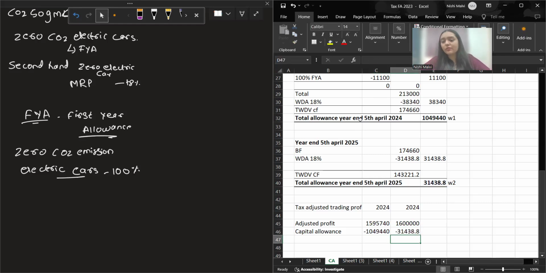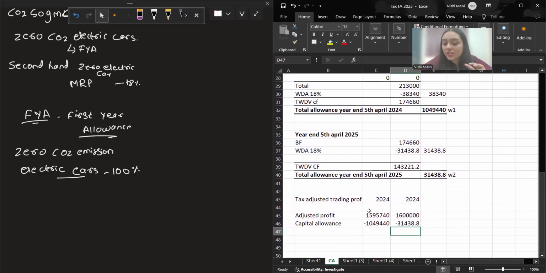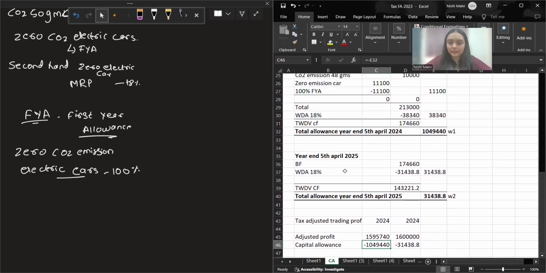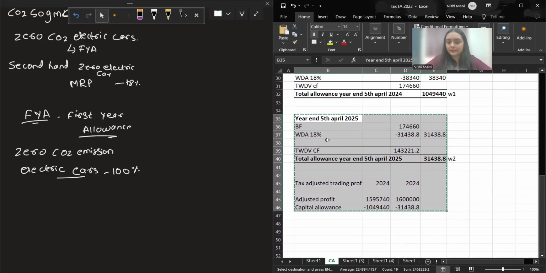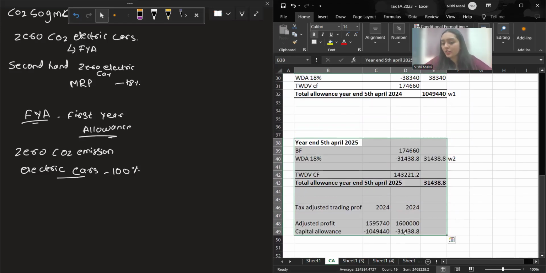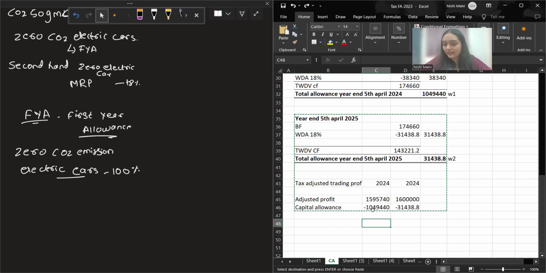But in exam, what happens whenever you cut paste or copy paste the cells: if you cut paste the cells, they don't change the cell number. For example, if I cut this and paste here, my values will not change, right? Because the formula is applied the same.